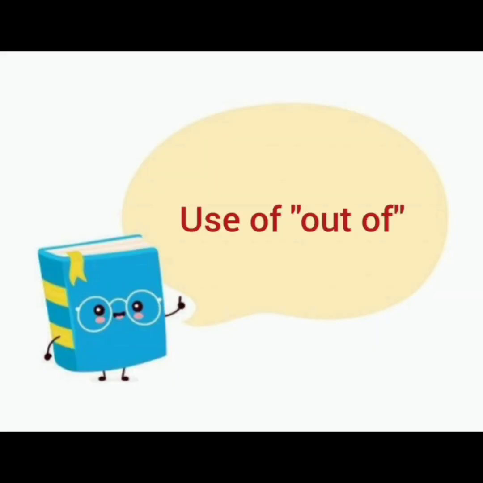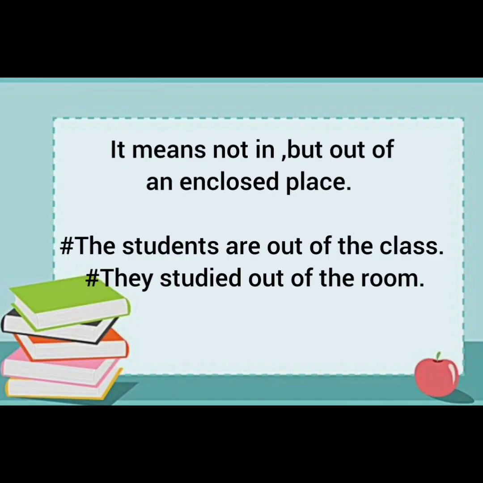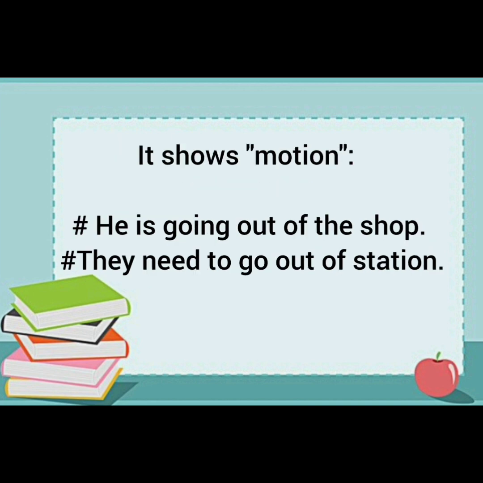Then the next preposition is out of, and I'll discuss the conditions for using this word out of. It means not in but out of an enclosed place. For example, the students are out of the class, like they are not inside the class, they are outside the class. They studied out of the room. While sitting out of the room, they have studied. It shows motion. For example, he is going out of the shop. Now, going out of means that someone is in motion and he is going towards the other side. They need to go out of station.